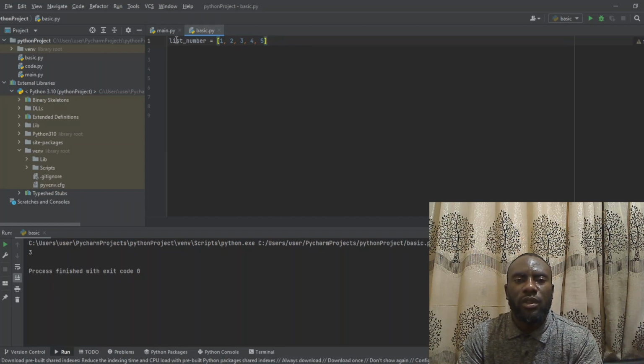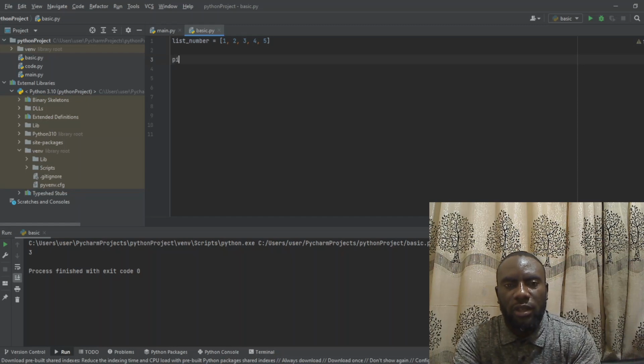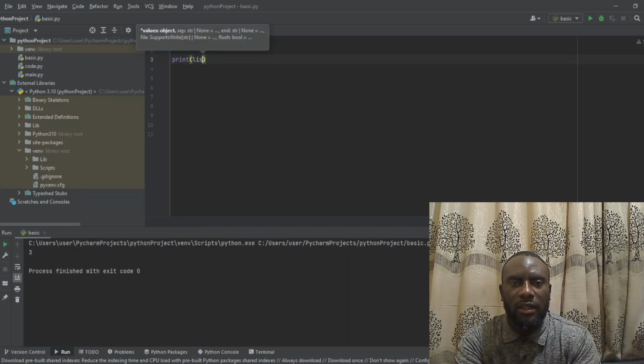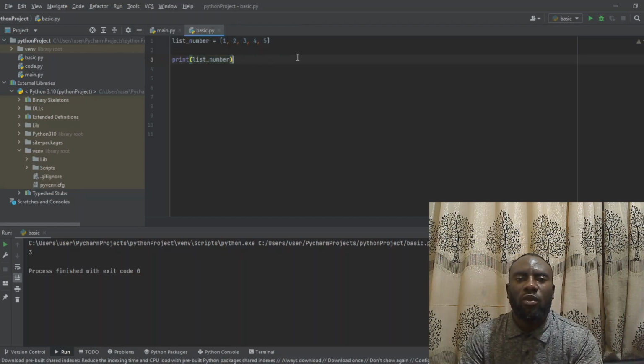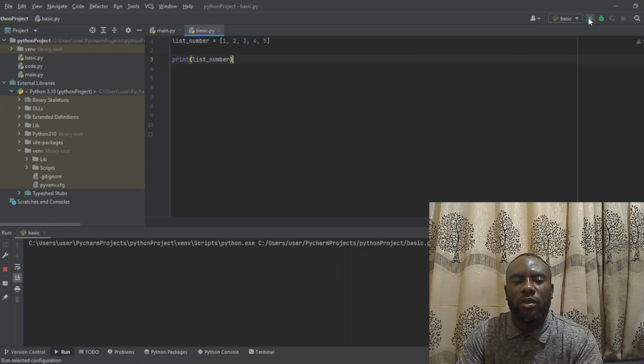So for us to see the content of this variable in printed format, we need to print it out. So I'll do this now. We can say print list_number. So now what we have done is we are going to see the content of the variable that we just created, which contains the list of numbers. So I'll now run the program. You can see we have the content, which is 1, 2, 3, 4, 5.